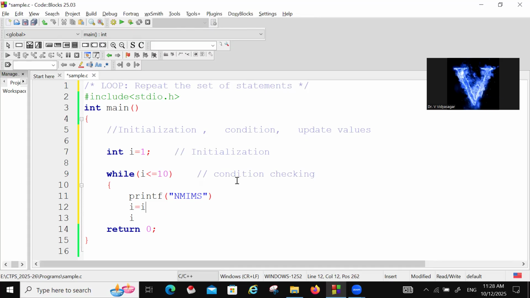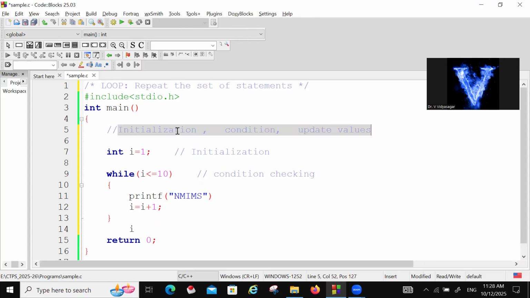i is equal to i plus 1. These three steps are compulsory for any loop: initialization, condition checking, and updating values. Initialization is done here, condition checking is done here, and updating is here. Now let us see what will happen. Let us execute this.